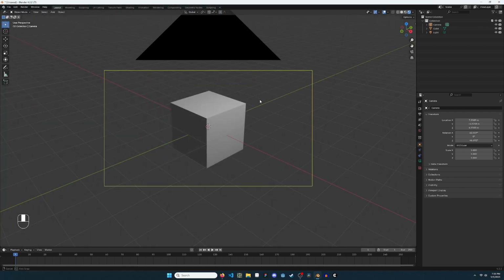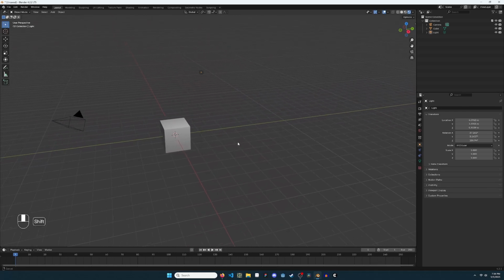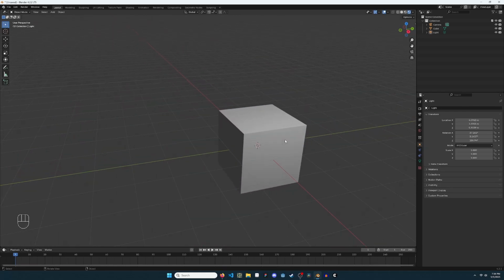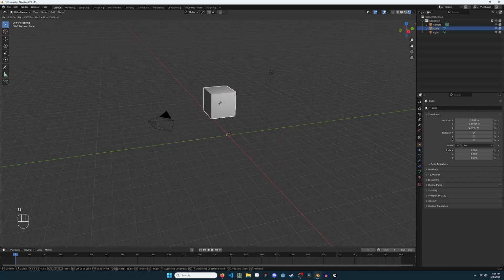Rotate the scene by holding the middle mouse button and dragging around. Hold Shift at the same time to pan. Scroll the mouse wheel to zoom. Select the cube and press G to move it around. Right-click to cancel the movement.